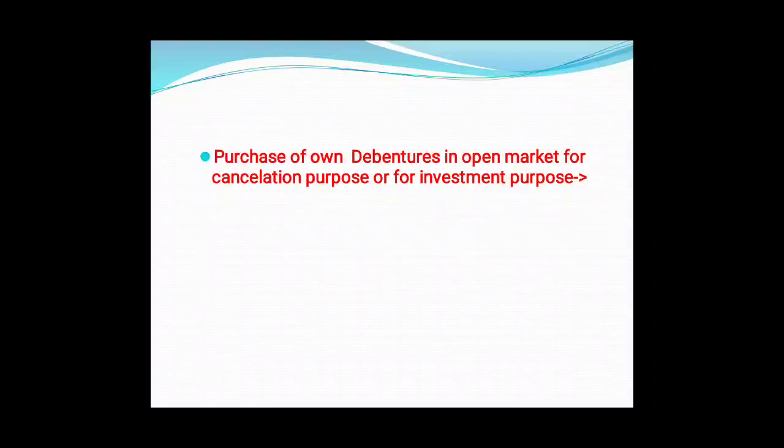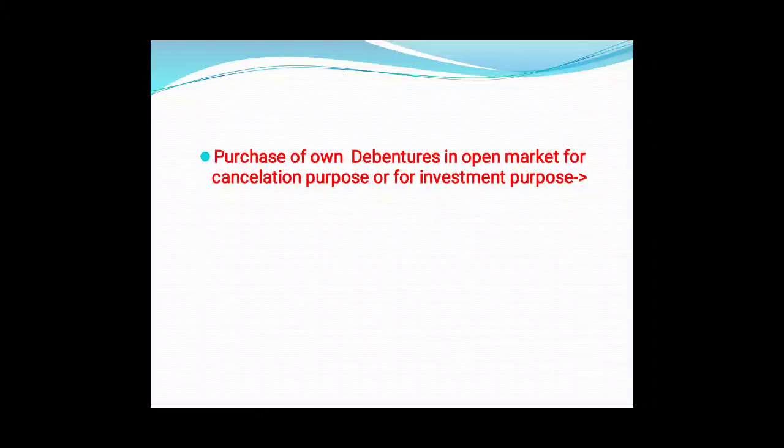Purchase of own debenture in open market for cancellation purpose or investment purpose. Here the cancellation spelling error is there, you can understand that.